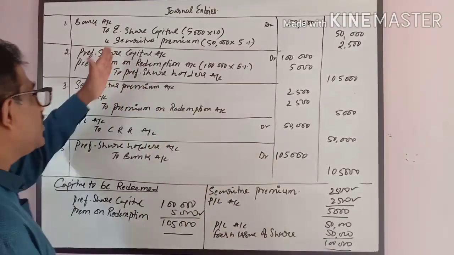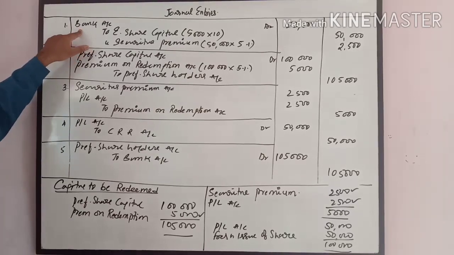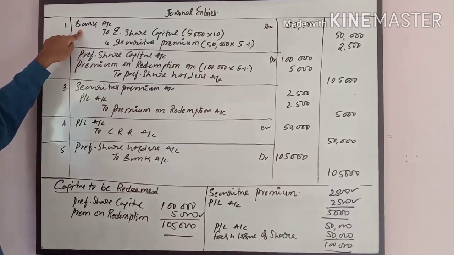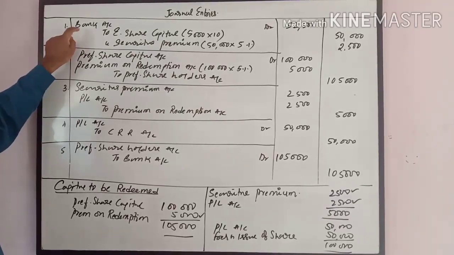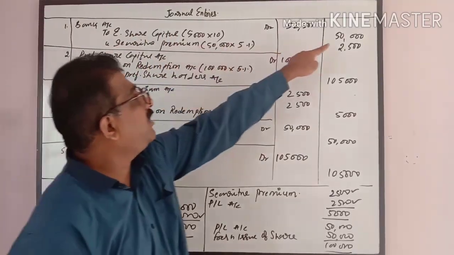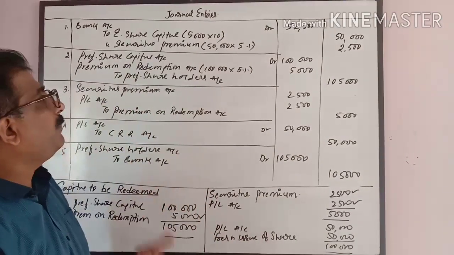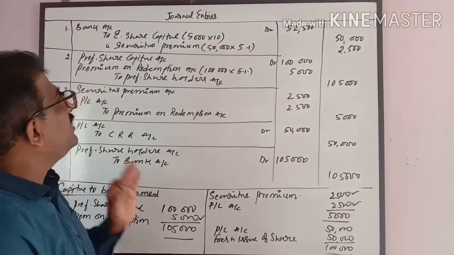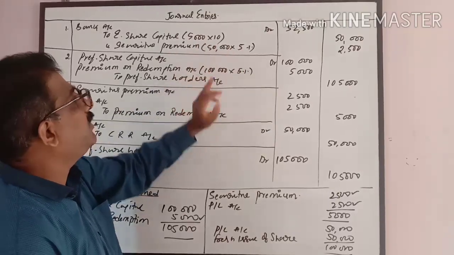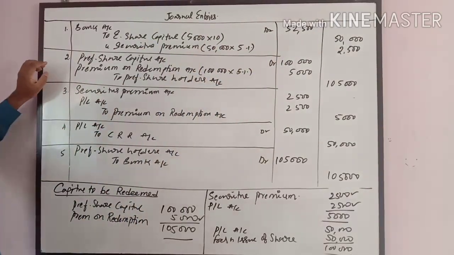Now just look at these journal entries after writing these two calculations. First, for the purpose of redemption, fresh issue of equity shares is made. So you receive the cash: bank account debit 52,500, to equity share capital 50,000, securities premium 2,500. For the purpose of redemption, the company issued 5,000 equity shares of 10 each at a premium of 5%. So 52,500 they received from equity shares in the form of cash.